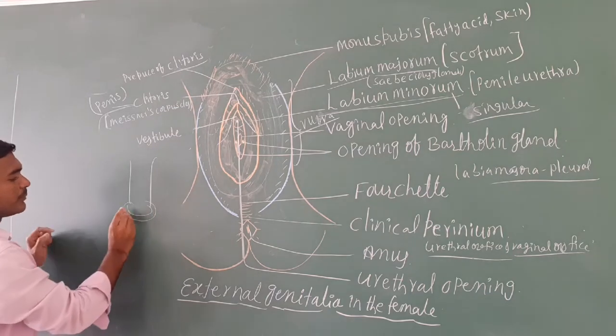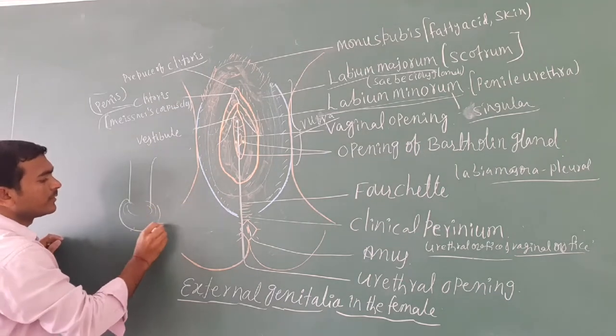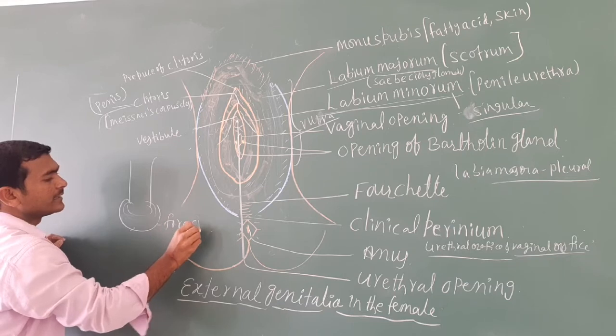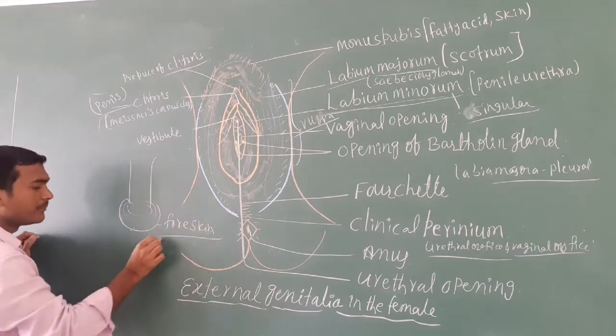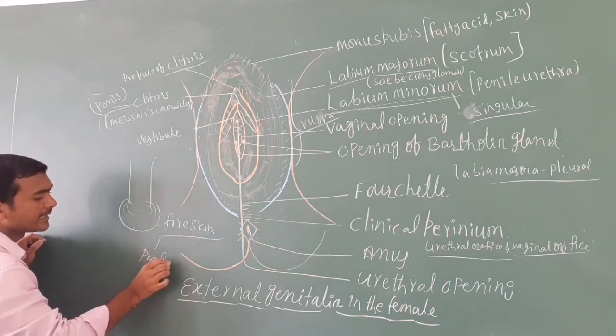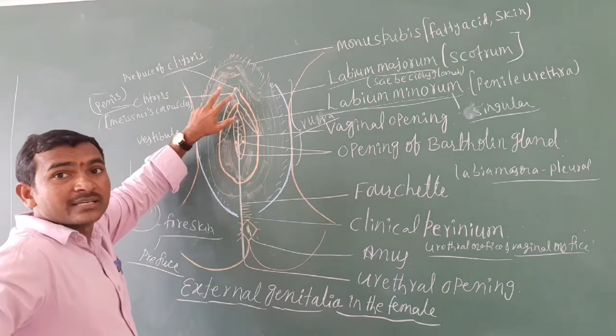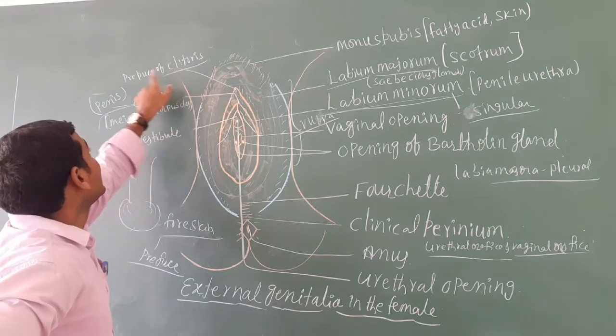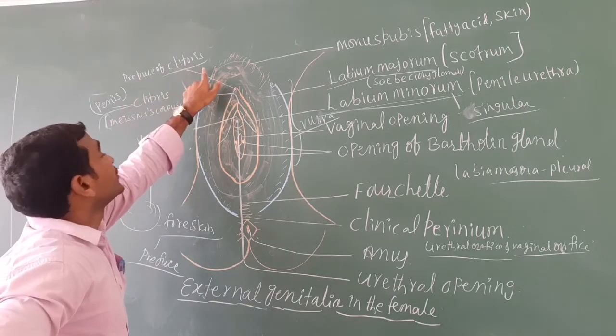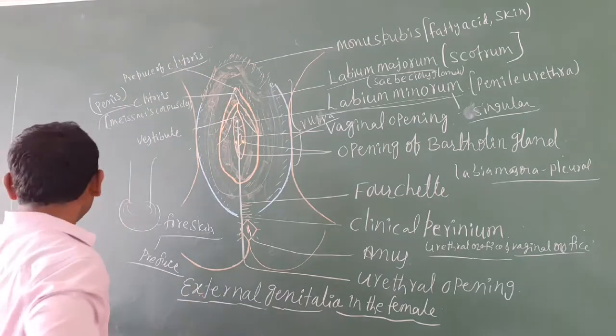Prepuce means the foreskin. The foreskin of the male is called the prepuce. In the same way, the clitoris also has a covering like the foreskin of the male reproductive system, that is the prepuce of the clitoris. That is about the clitoris.